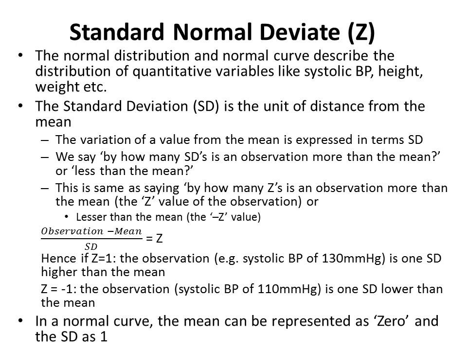So now you understand that in a normal curve, the mean can be represented as 0 and the standard deviation as 1. So as we discussed before, you will understand now that in a normal curve, mean, mode and median coincide and can be represented as 0.